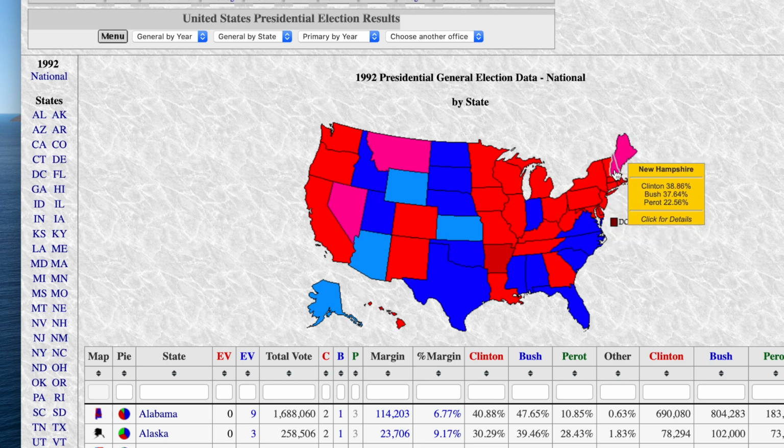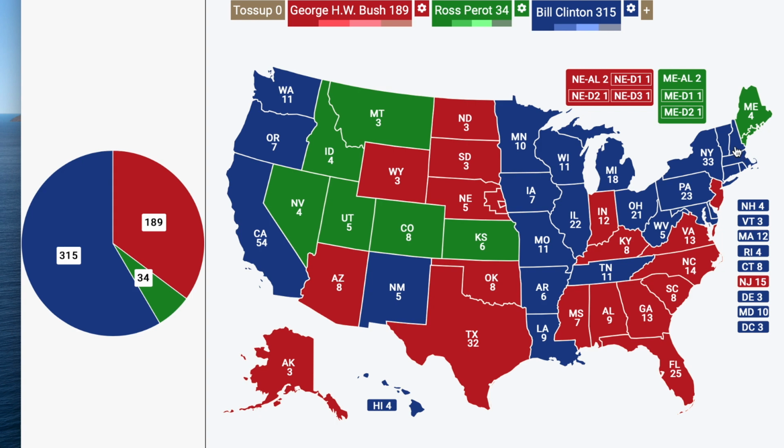Let me see here. 23% for Perot. Let's just assume he takes equally from Bush and Clinton for a second. So that's 33 for Bush, 34 for Clinton, 33 for Perot. It's almost kind of a toss-up in this scenario. So we'll just leave it how it happened in our timeline and give it to Clinton. And 34% for Perot right now.